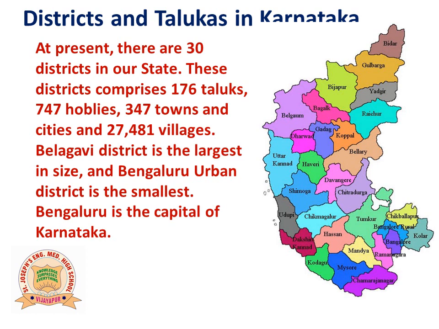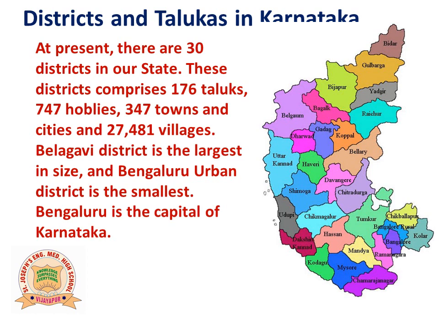Then we have 747 hoblis. So what are hoblis? A few villages are taken together as a group or as a unit for administrative purpose. Such a group of villages is called a hobli. 347 towns and cities and 27,481 villages. So the most important thing you need to remember is we have 30 districts and 240 talukas.